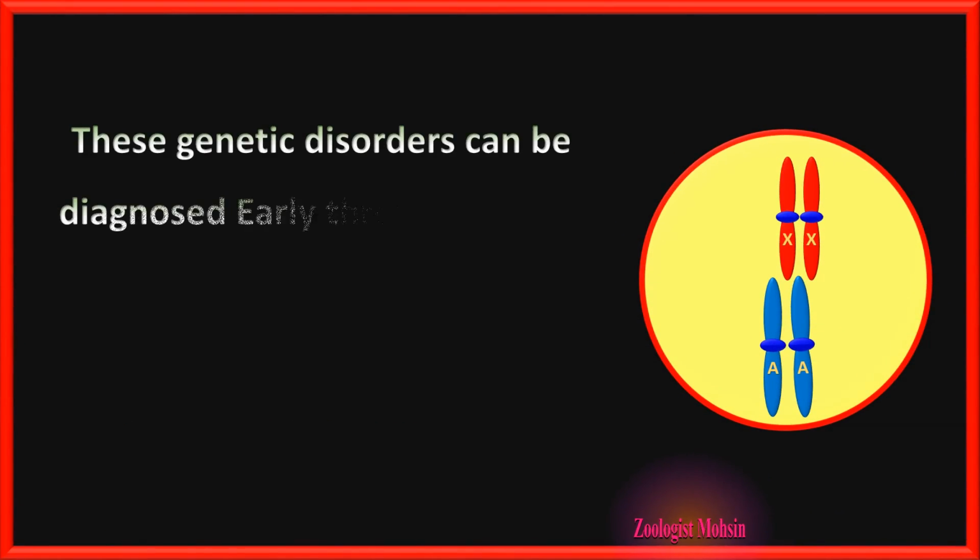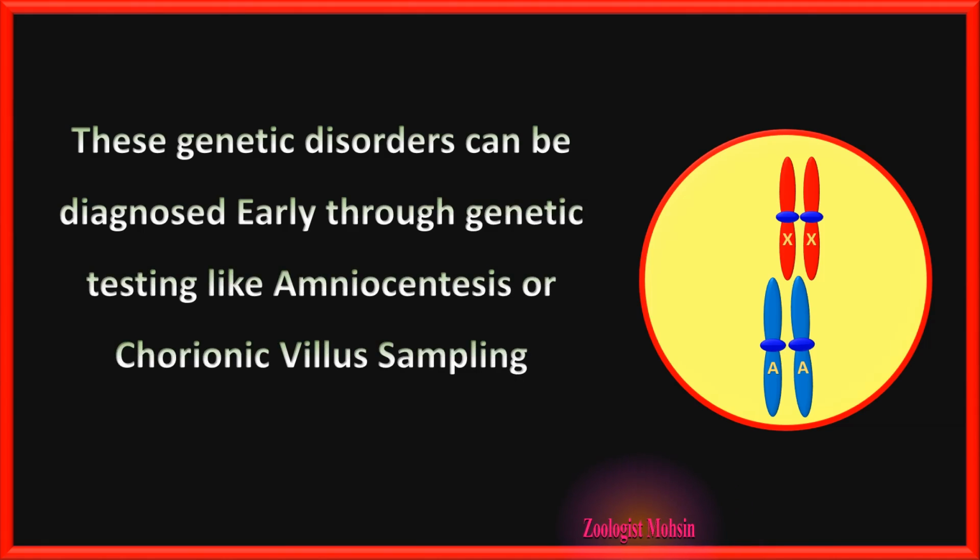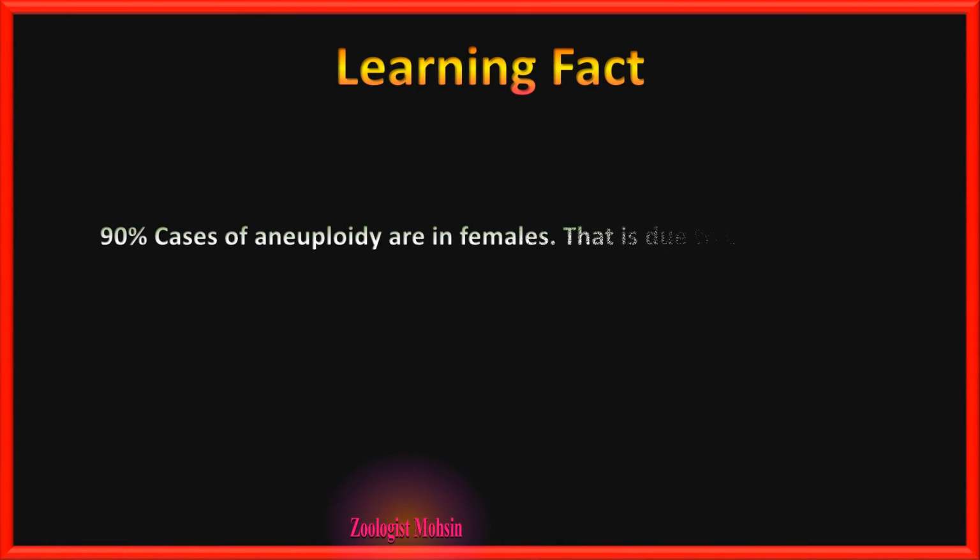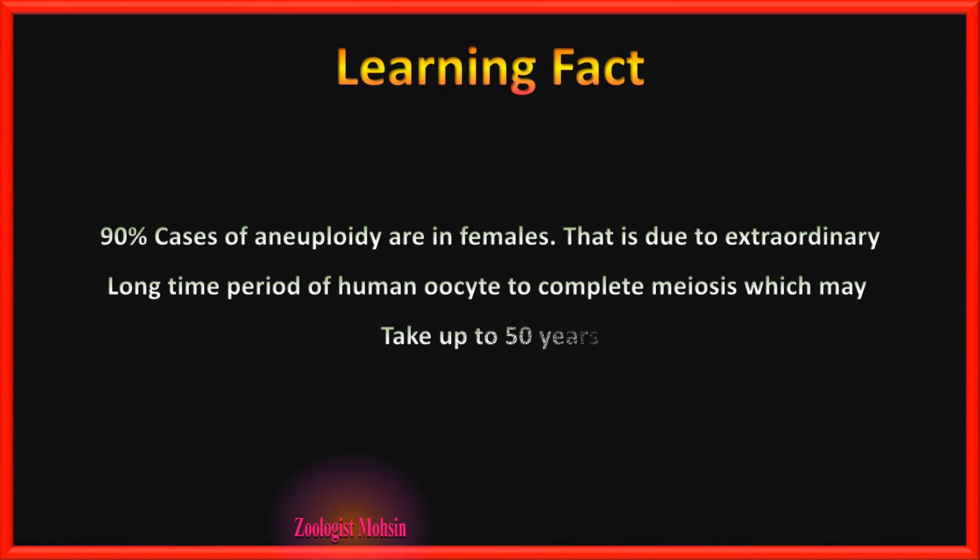Now, these genetic disorders can be diagnosed early through genetic testing like amniocentesis or chorionic villus sampling or CVS. Learning fact: 90% of cases of aneuploidy are in females. That's due to the extraordinarily long time period of the human oocyte to complete meiosis, which may take up to 50 years.